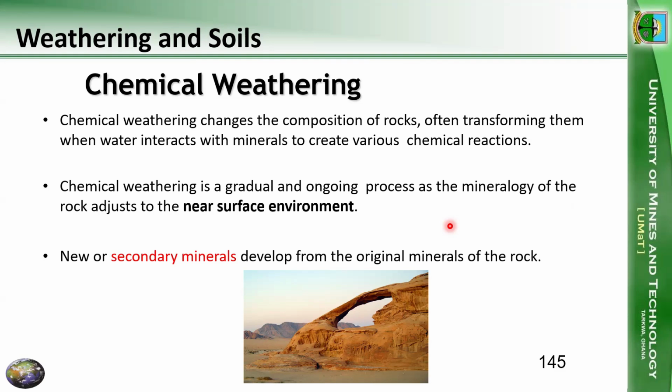In physical weathering, no new minerals are formed, but in chemical weathering, new minerals may be formed. New or secondary minerals develop from the original minerals, but we don't see that in physical weathering.